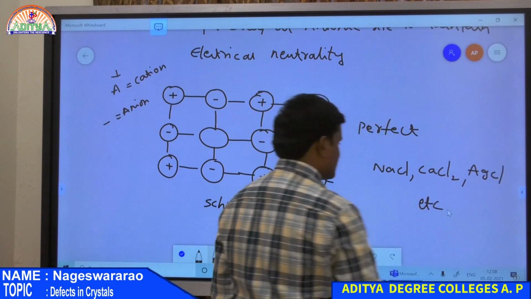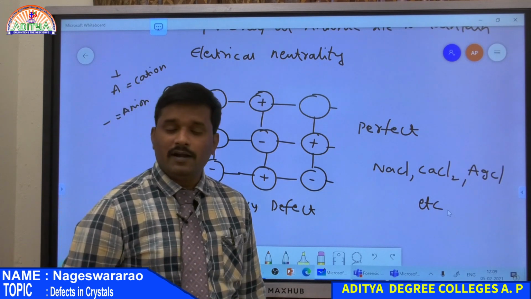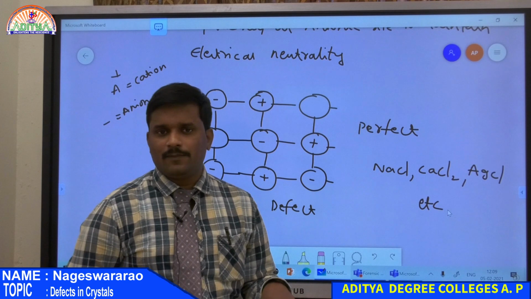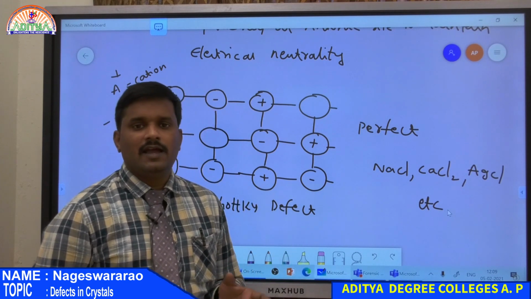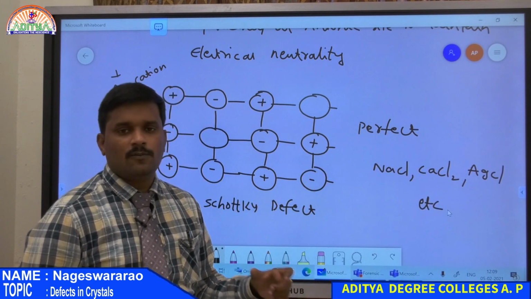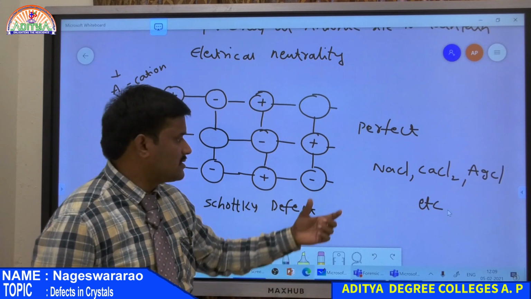NaCl crystal has Na plus ions followed by Cl minus ions, but in that crystal there is definitely a vacancy at both the Na plus position as well as the Cl minus position. That is why NaCl undergoes a Schottky type defect, in which the position of a cation followed by the position of an anion are both missing.